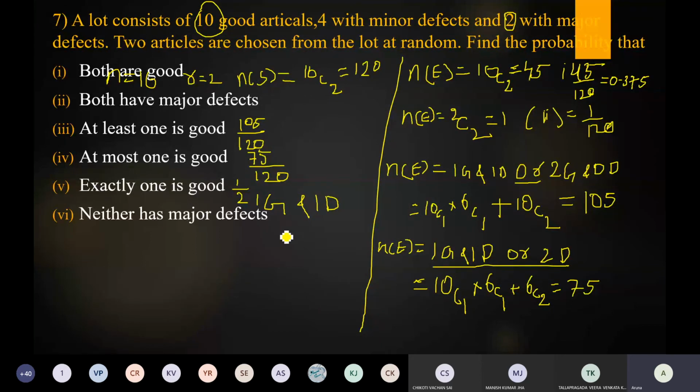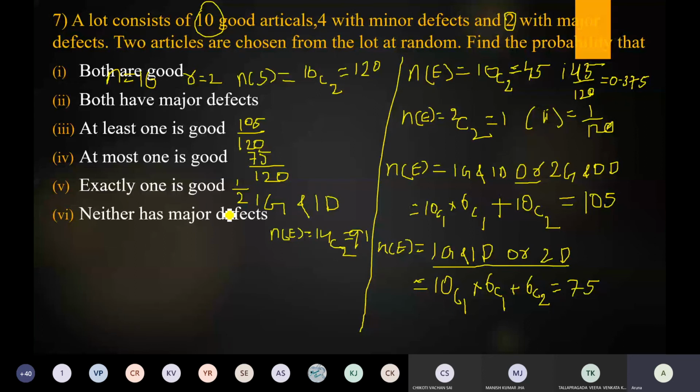So what is the N of E? How to write here? N of E is equal to 14C2. What is 14C2? 14C2 is equal to 91. Yes, 91. So this is 91.